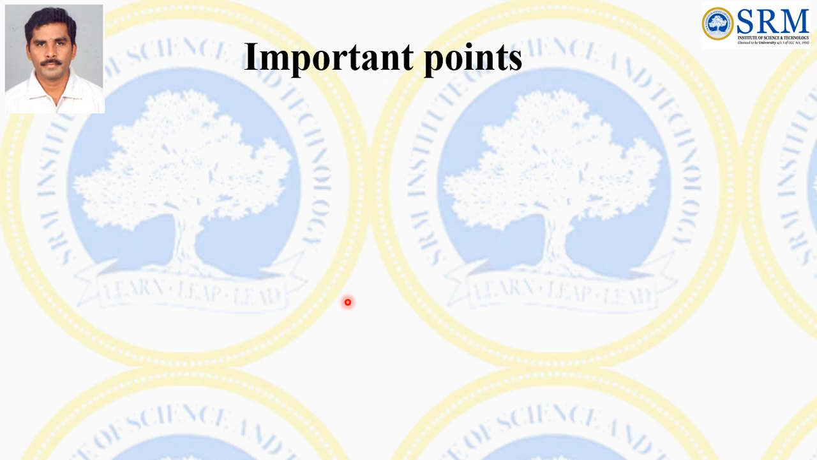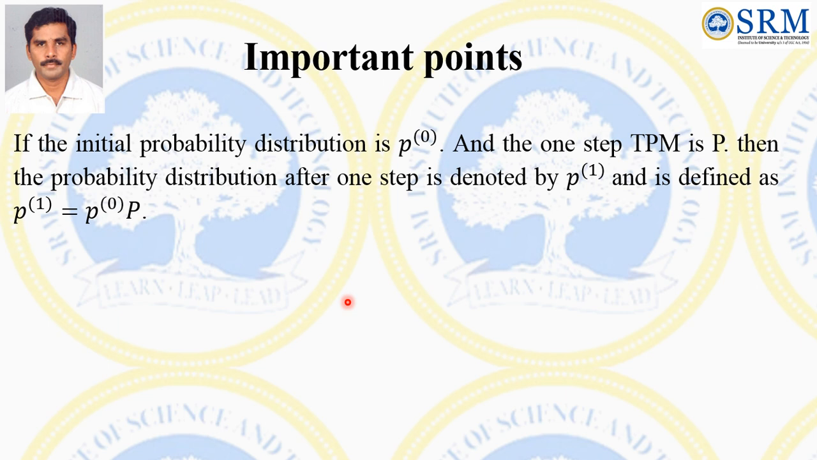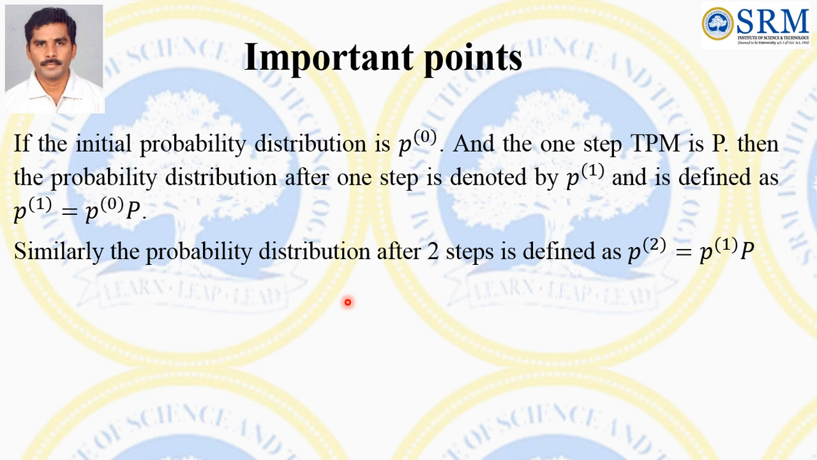So what we discussed in the last session, I will go through some important points. If the initial probability distribution is P0 and the one step TPM is P, if both P0 and P are available, then we can get the probability distribution after any number of steps. The probability distribution after one step is denoted by P1 and is defined as P1 equal to P0 into P. Similarly, the probability distribution after two steps is P2 equal to P1 into P.